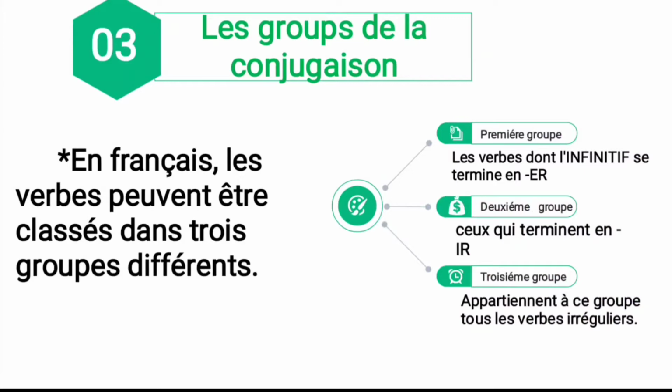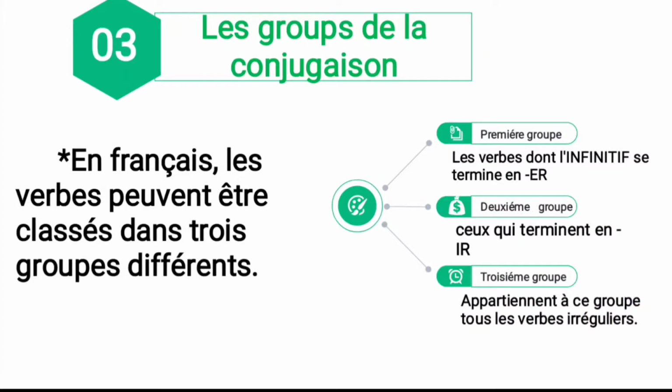Premier groupe, les verbes dont l'infinitif se termine en er. So the first group, whose infinitive ends with er. What is the meaning of infinitive? It means the verb without conjugation. It is called what? Infinitif du verbe. So the first group always ends with er.